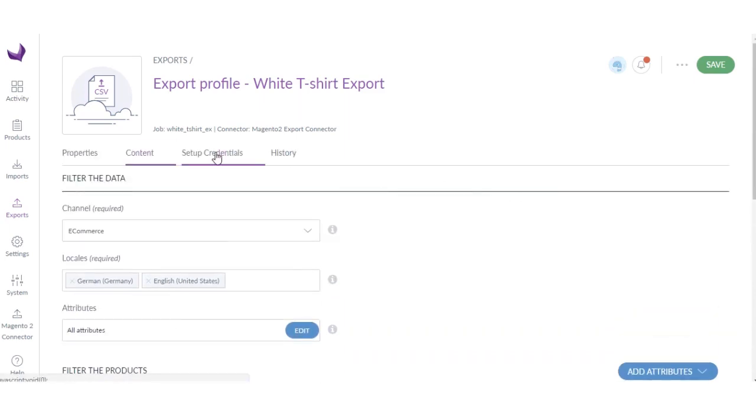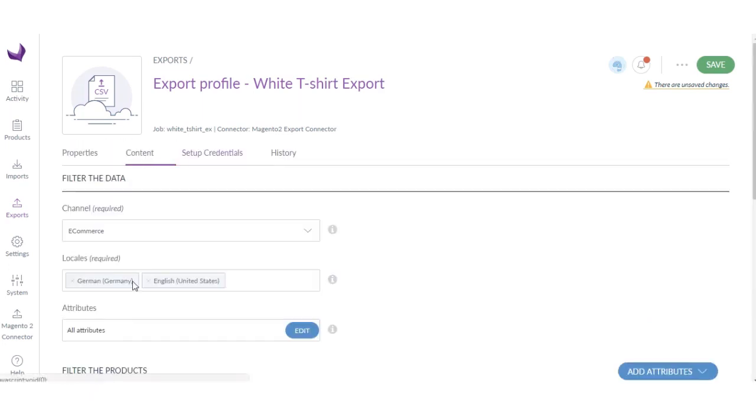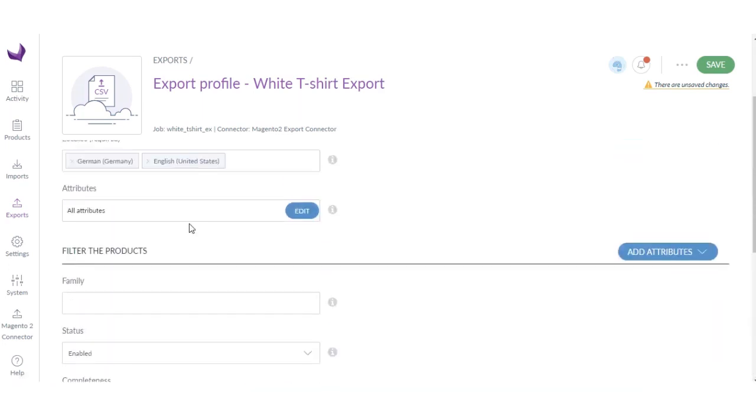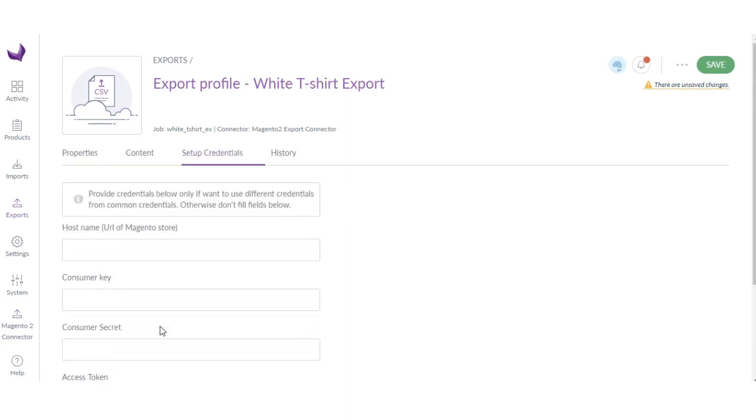And here you can mention, if you have 2 or 3 Magento stores, you can enter the other Magento store credential, so that this product will be exported to this Magento store. But if you have already entered the credential in the connection configuration, then you don't need to enter these again. Okay, so now click save.